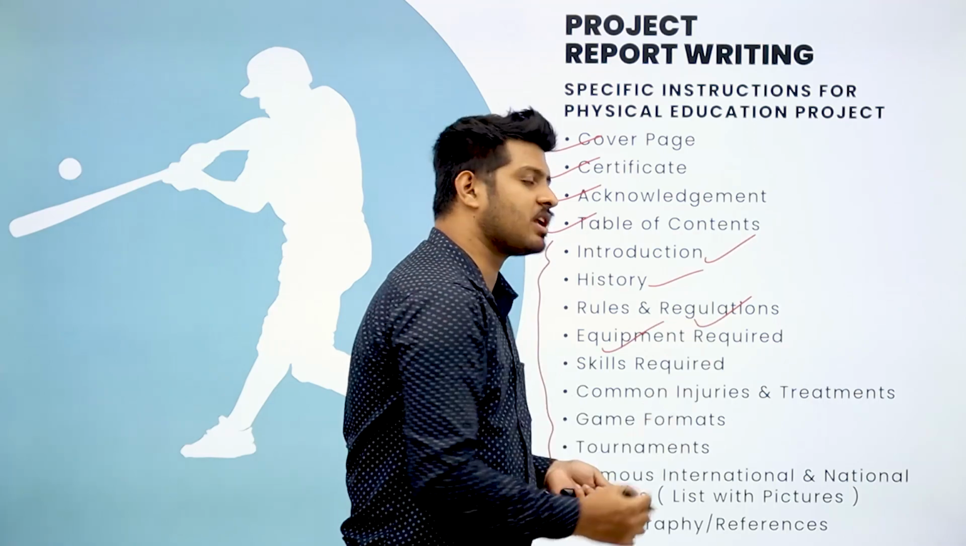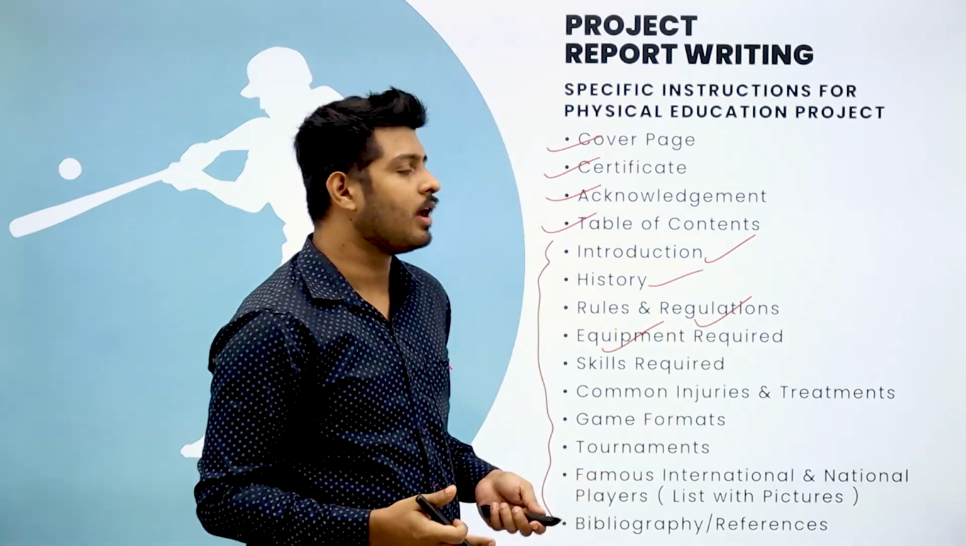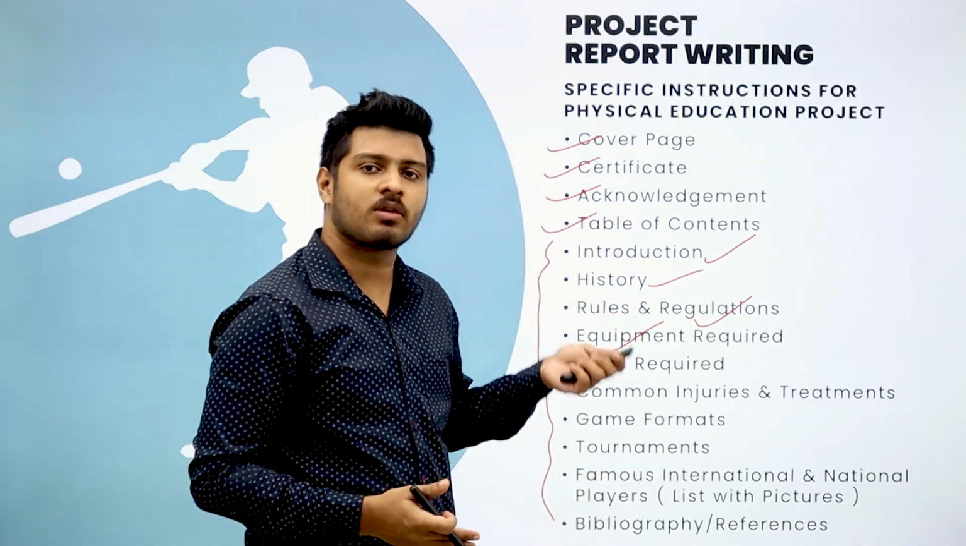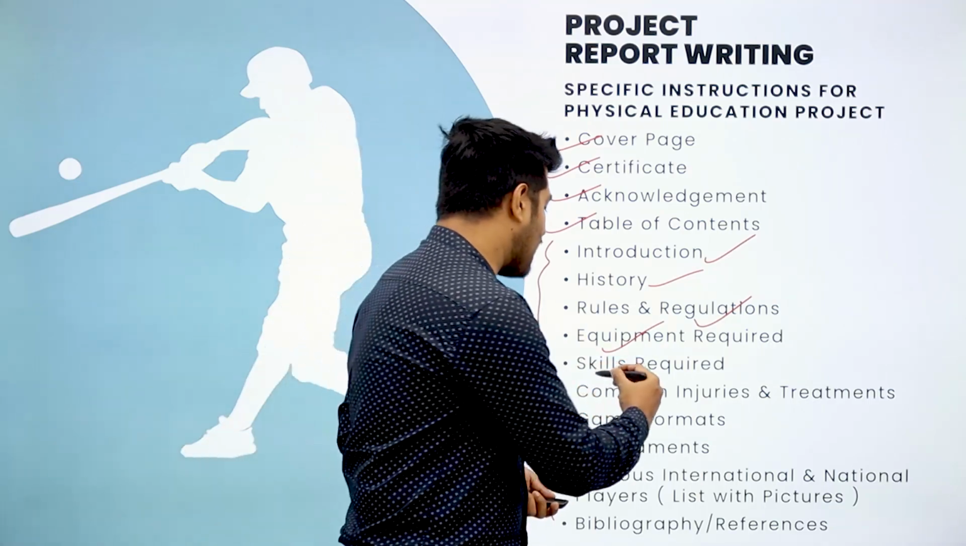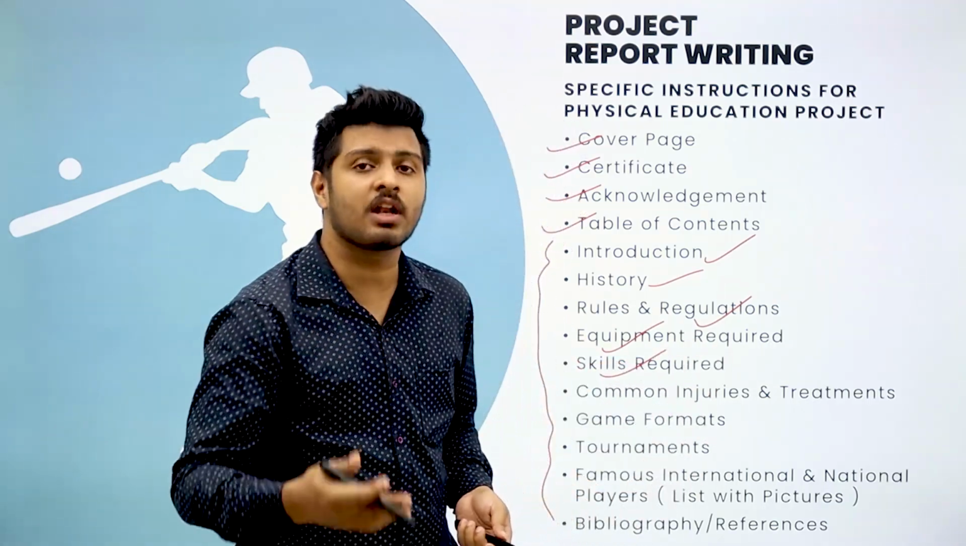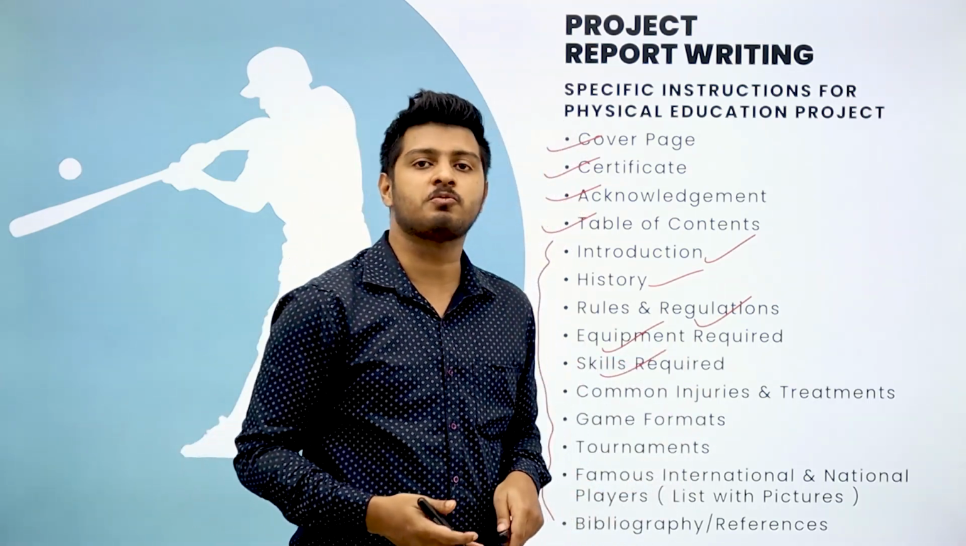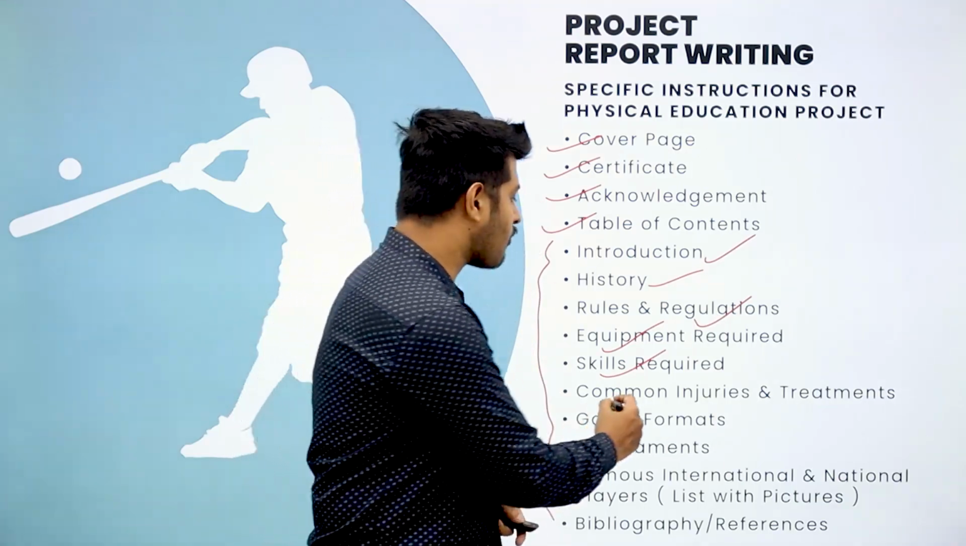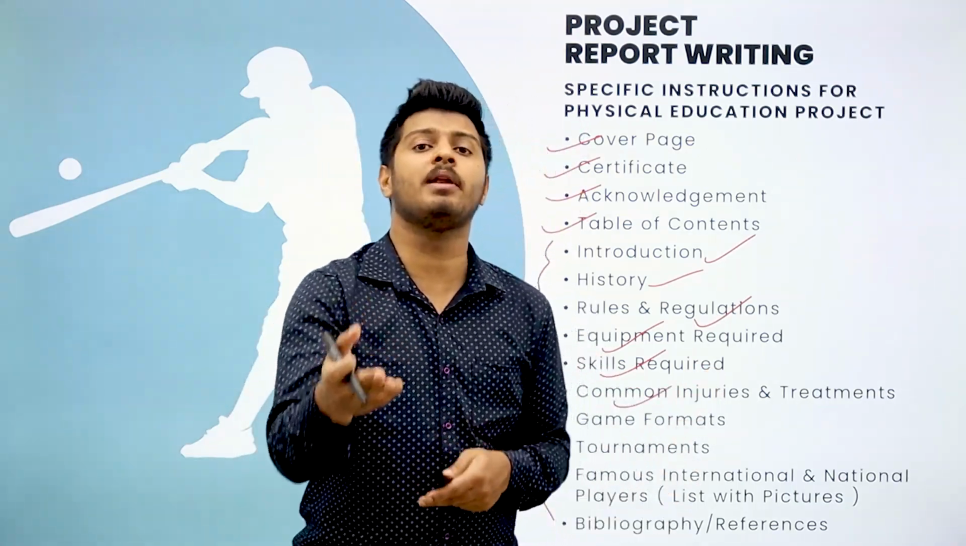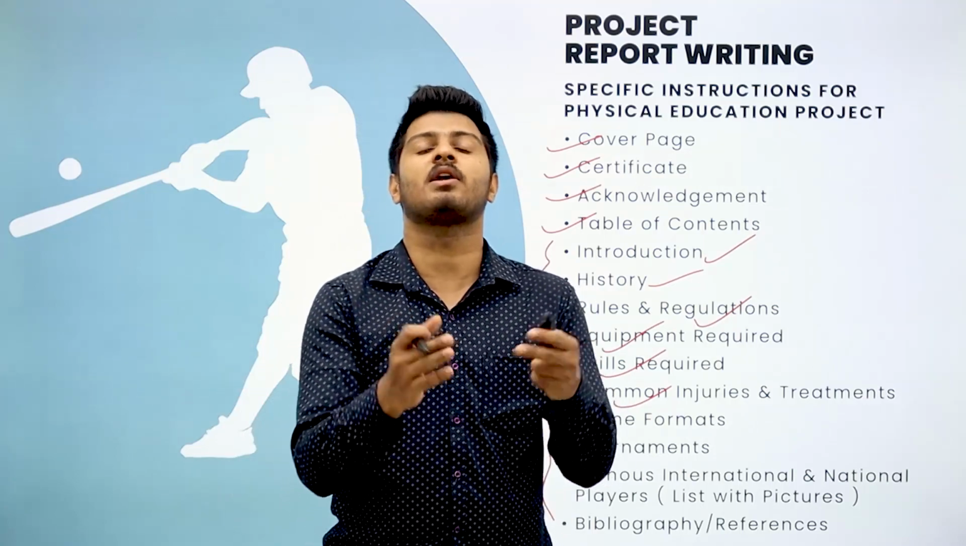Then you have equipments required. What all equipments are required to perform or practice or play that kind of a sport. Then you have skills required. What all skills are required to play the particular sports that you have taken. After that, you have common injuries and treatment. What are the common injuries that take place in that particular sport?